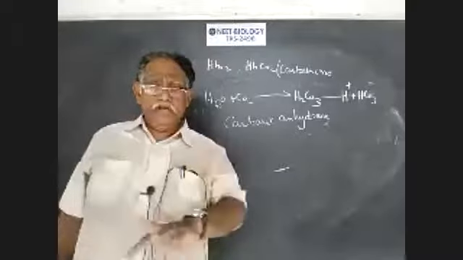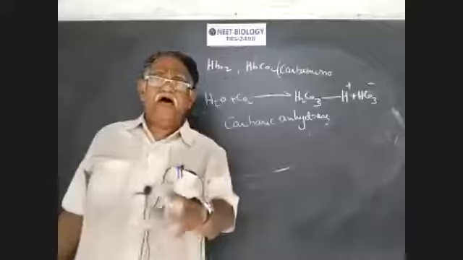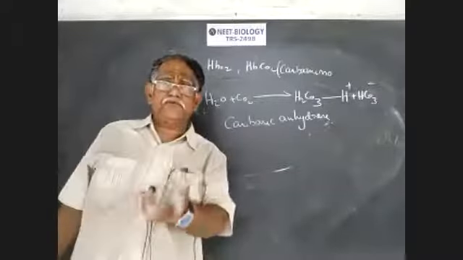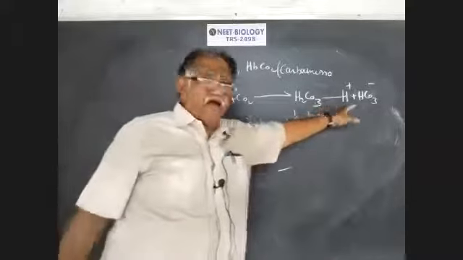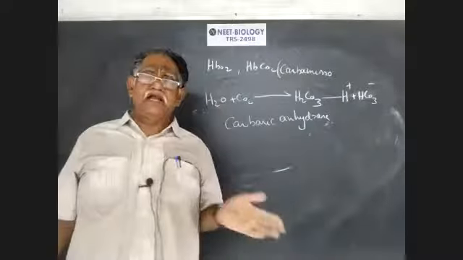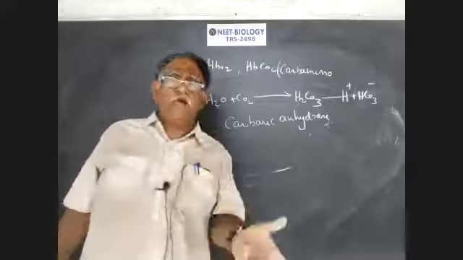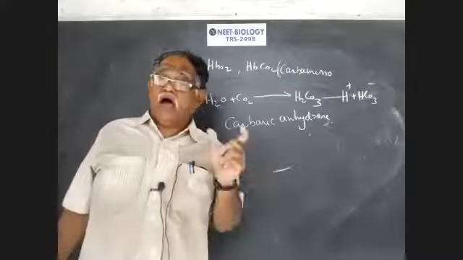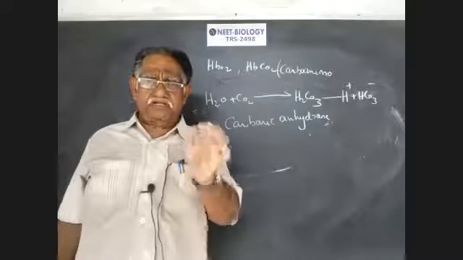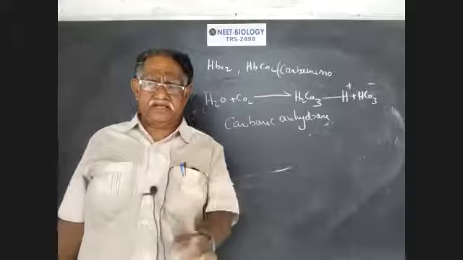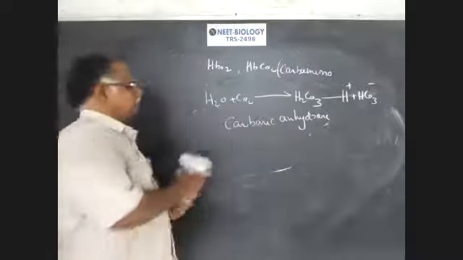In total, 70% of carbon dioxide is transported by the blood in the form of bicarbonate ions. So carbonic acid immediately dissociates into hydrogen and bicarbonate. Again, they combine to form carbonic acid. This reaction is catalyzed by an enzyme called carbonic anhydrase, whose concentration is high in RBC and low in plasma.